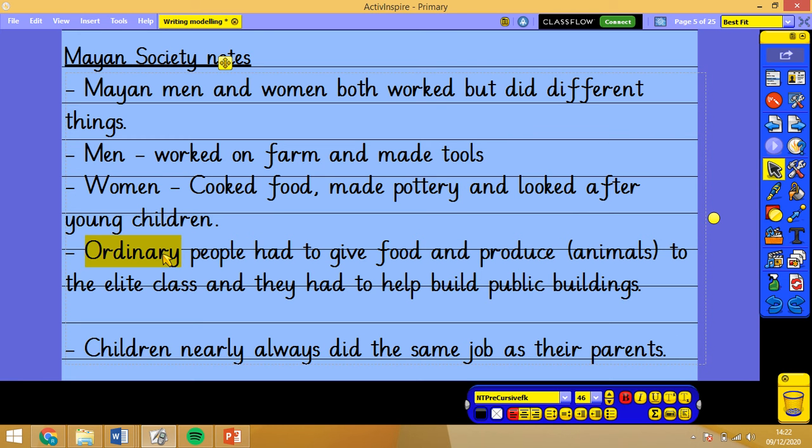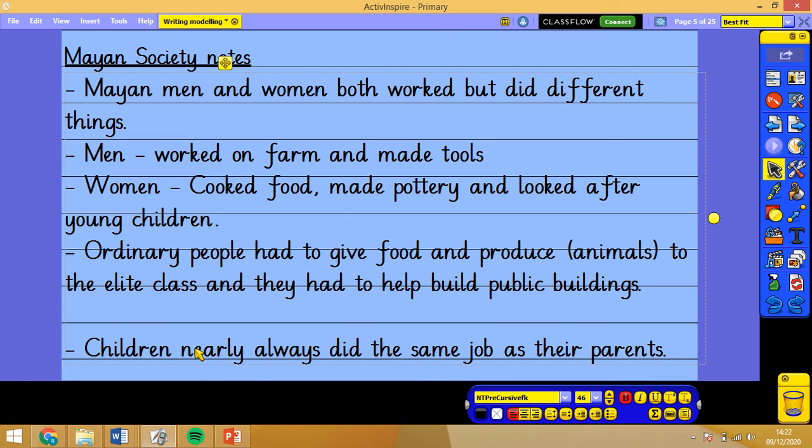And then ordinary people, the ones that weren't the elite, any food and produce, so that's animals that they reared, or food that they grew, or food that they foraged, or animals that they hunted, they had to give a certain amount of that to the elite class. So no matter what they grew, they always had to give some of it away. And they had to help build public buildings. So all those buildings that we saw the other day, all made of stone, they would have been built by ordinary people. And they wouldn't have been paid for that. They were just expected to do it. Otherwise, they could have been sacrificed or killed.